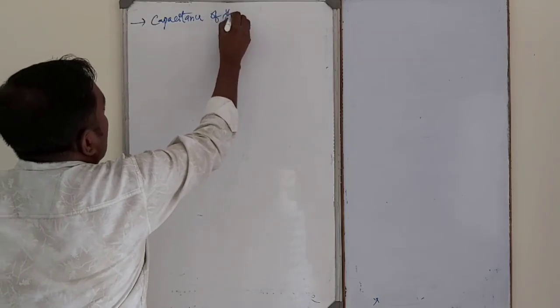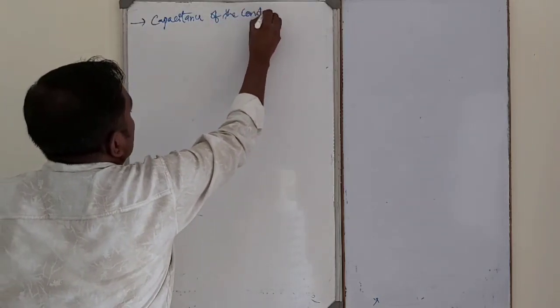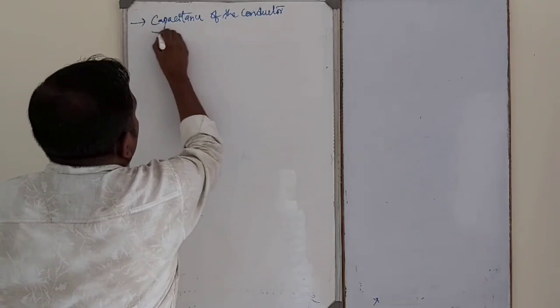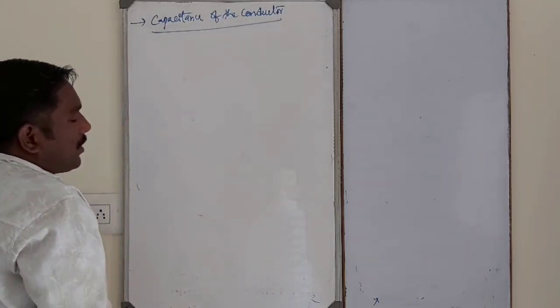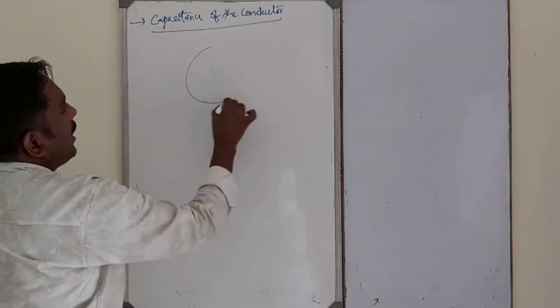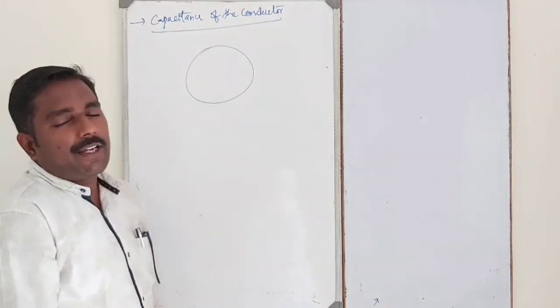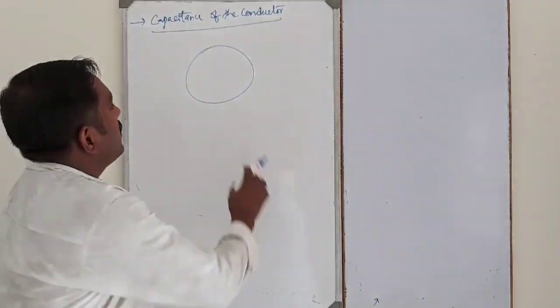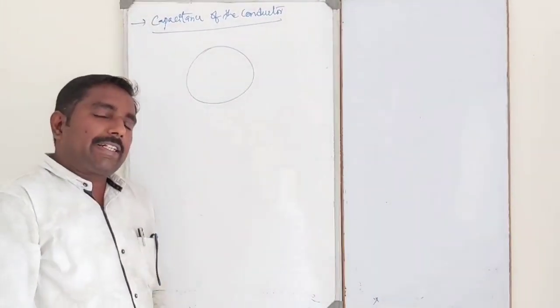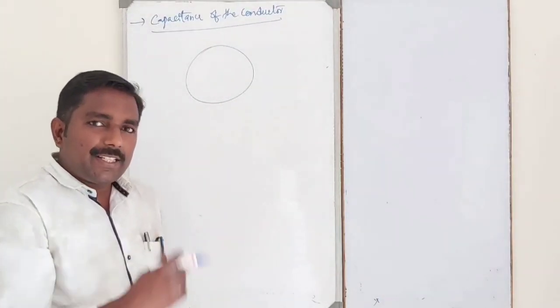Capacitance of the conductor. Suppose, dear student, this is a conductor. Of course, it is a spherical conductor.